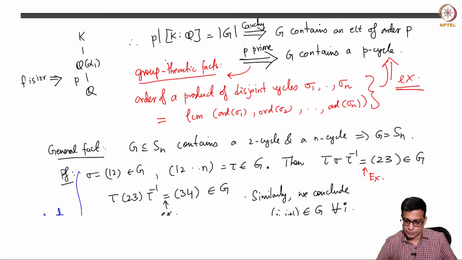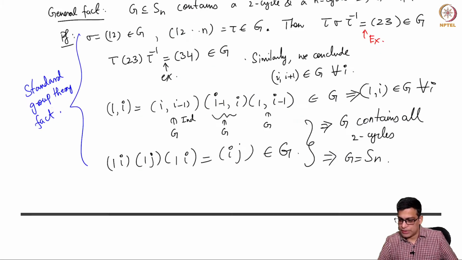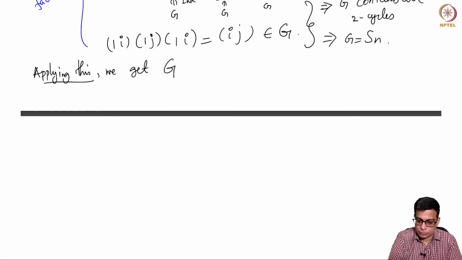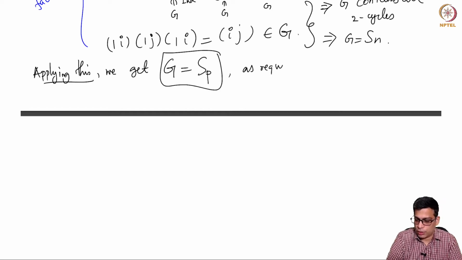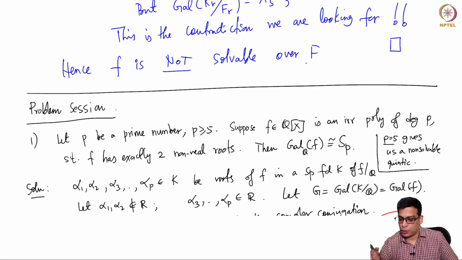So now our Galois group here contains a 2-cycle and a p-cycle. Applying this to our situation, this is as required. The problem asks you to show that if you have an irreducible polynomial of degree p which has exactly 2 non-real roots, the conceptual part of it is very simple.